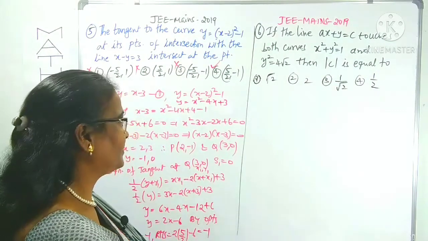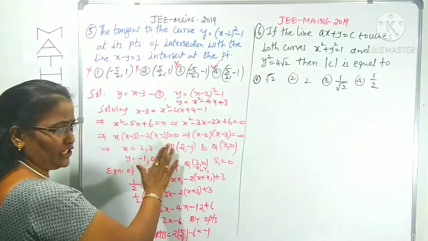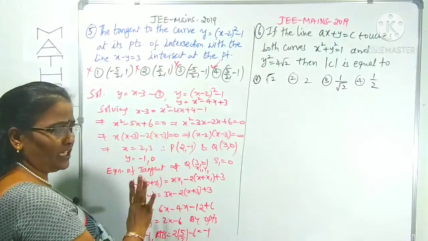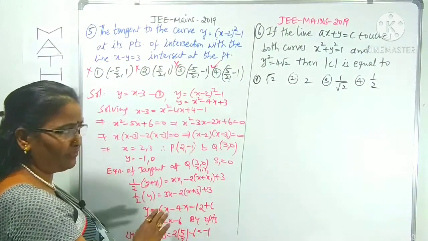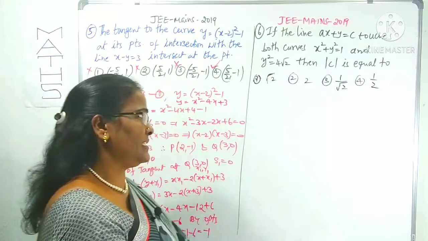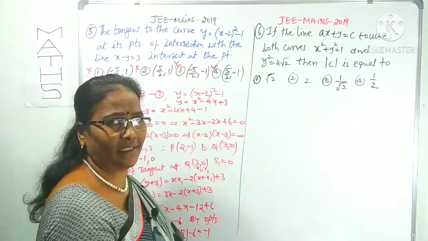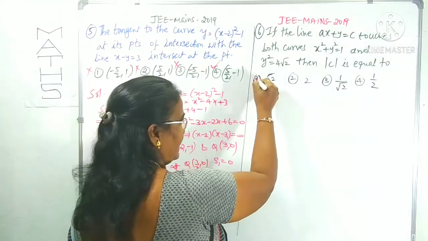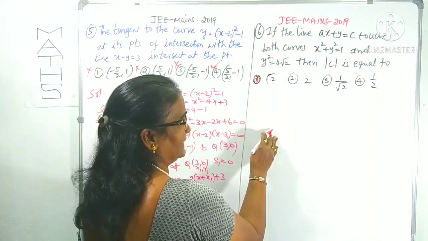Is it clear? I got the point of intersection of the parabola and the line. At that point I found the equation of the tangent. Then finally I used option verification because it asks which point it is passing through. Is it clear? Now the next question is also from JEE Mains 2019.